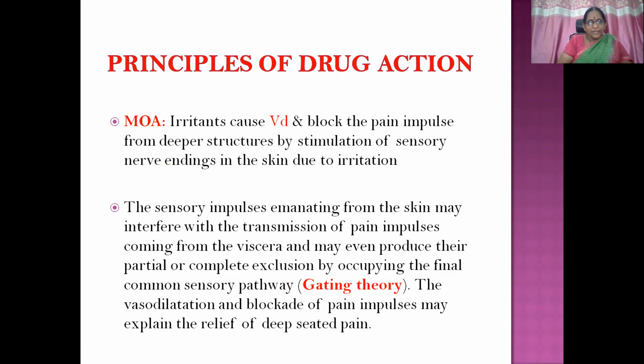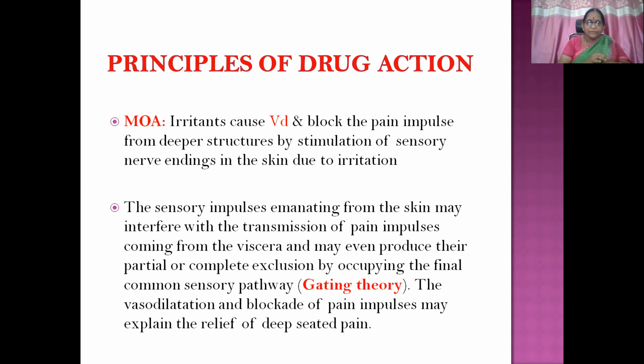What is the mechanism of action of a counter-irritant? When there is already some deep burning pain, we are giving the irritant which is going to act as a counter-irritant. So the main mechanism of action here is the sensory impulses emanating from the skin because of the deep-seated organ damage.